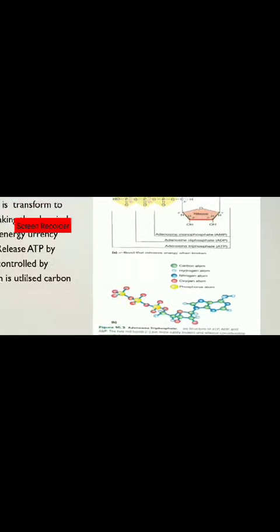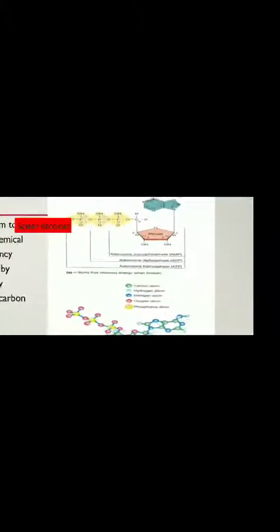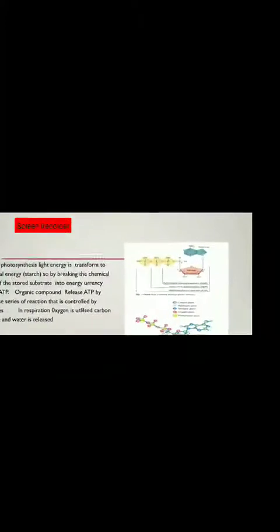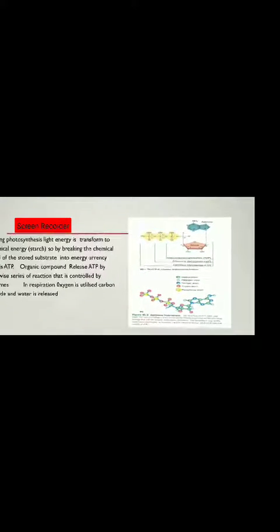So now in respiration we will focus on how ATP is formed. So there are two types of respiration, that is aerobic respiration and anaerobic respiration.